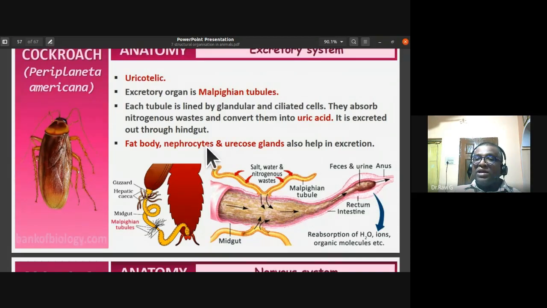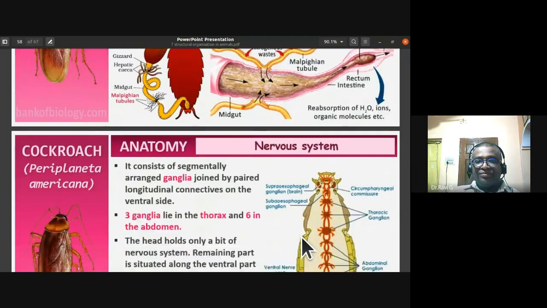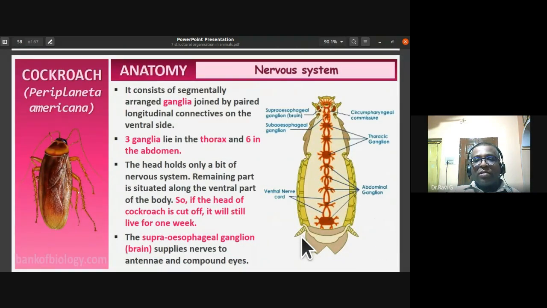So the fat body, nephrocytes, and uricose glands also help in excretion, apart from Malpighian tubules. Rarely, once they have asked the nervous system of cockroach diagram in PU examination. So this has also been asked, but simple diagrams they are.